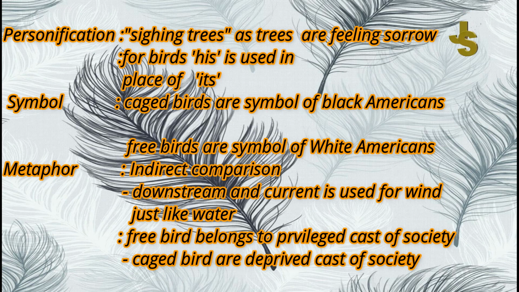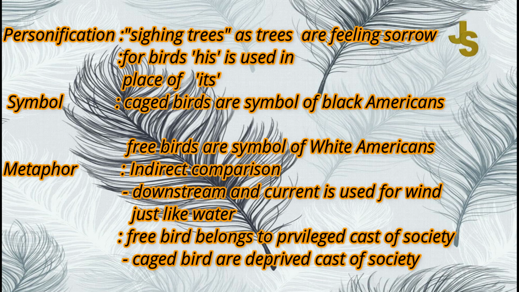Next is symbol. This is a symbolic poem. As you know, the caged birds are the symbol of black Americans and free birds are the symbol of white Americans. In this way, this is a symbolic poem. Now, the next figure of speech is metaphor. What is metaphor? Metaphor is the indirect comparison of two things. The first is downstream and current, used for wind, just like water. Like in the water there is downstream and current, so the same thing is used for winds.